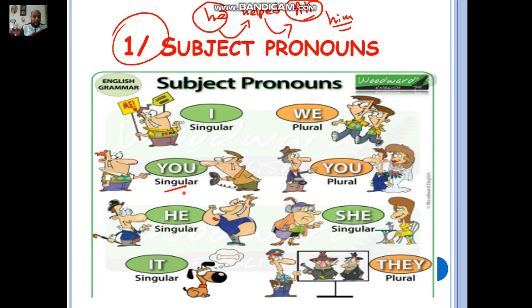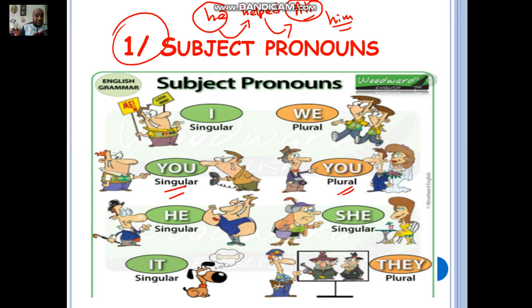You, when you here, pay attention, we have two you's, okay? You singular and you plural. Of course, in the other languages, in French, in Arabic, for example, which are the languages we are studying, we're going to have a subject pronoun for you which is for singular, and another subject pronoun which is for plural. For example, in French, we're going to use tu for singular and vous for plural, and we have studied this in French. In Arabic, we're going to use anta for singular, antuma, antunna, antum for plural, okay.